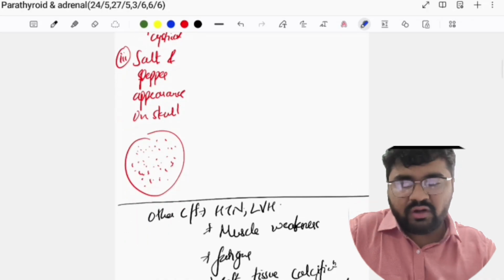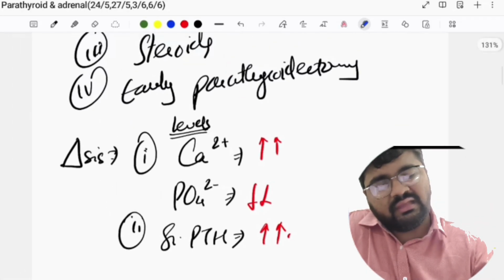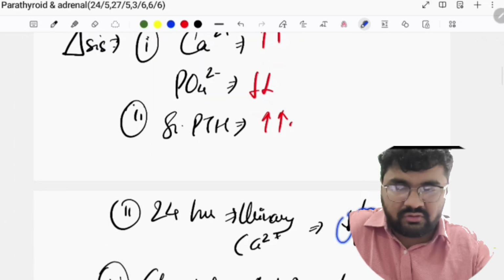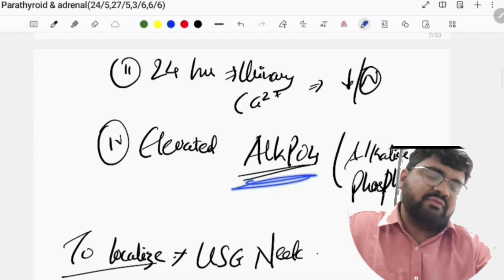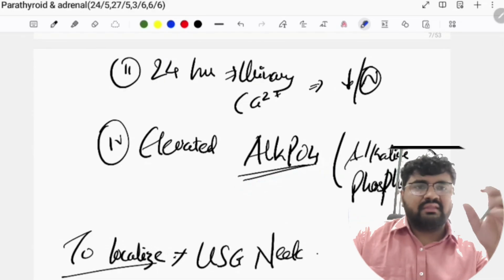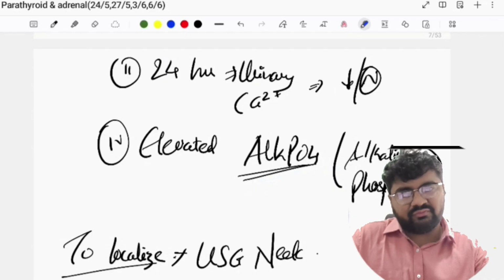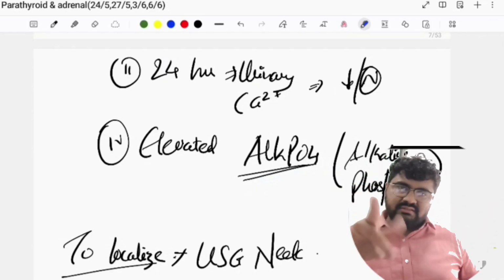Okay, so what other things you will do? You will do 24-hour urine calcium. That will be either decreased or normal. Okay, and your alkaline phosphatase. Alkaline phosphatase will be increased because osteoclasts are acting on the bones. They will cause more and more alkaline phosphatase in the blood, and hence alkaline phosphatase is increased in this.